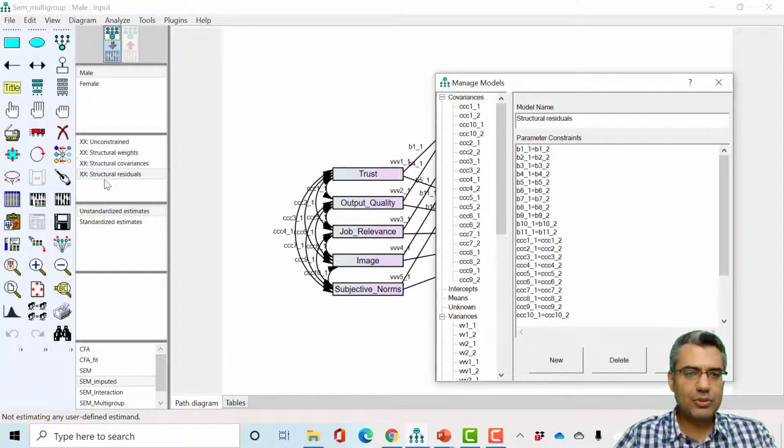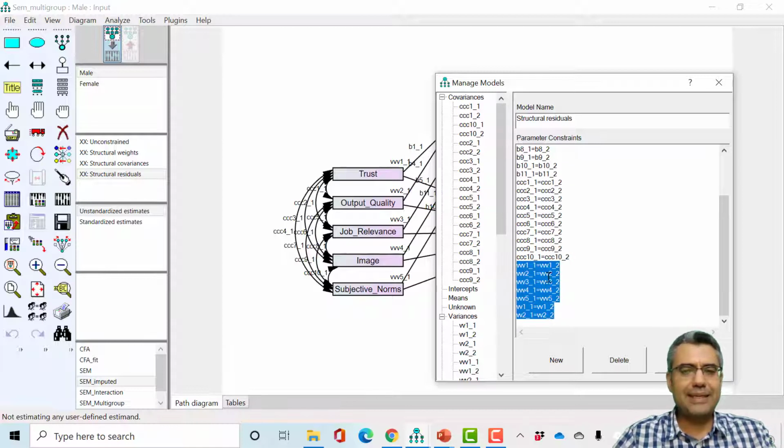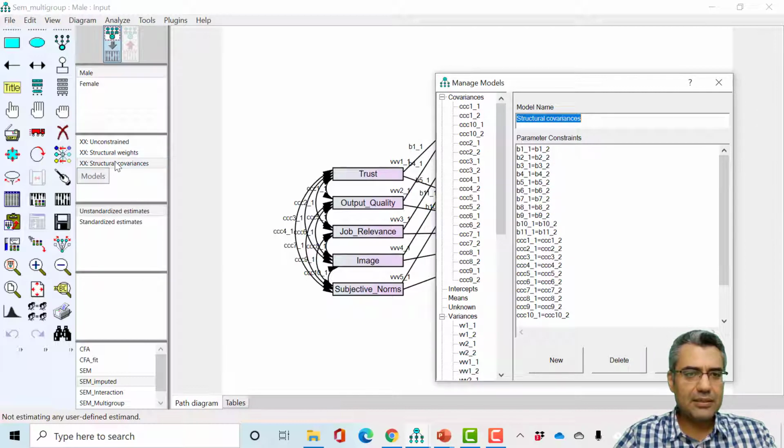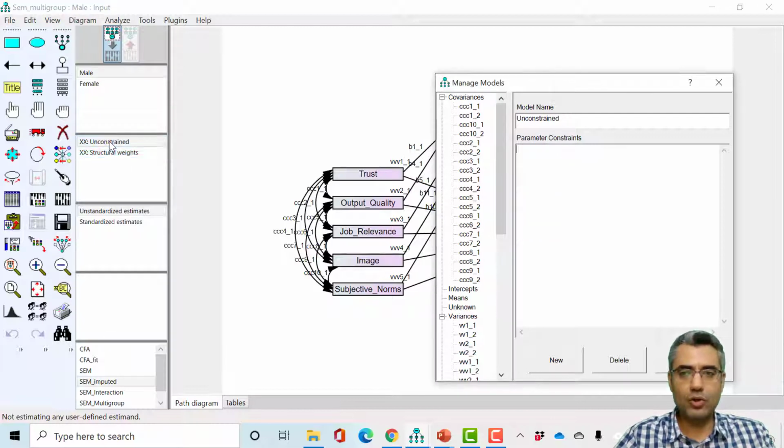And the last one, structural residuals. Again, I don't want to test whether there is any significant difference between the residuals of the male model and the female model. So actually, I don't need any of this. So what I do is delete the structural residuals. I just click delete, and then I click structural covariances, and delete it, I don't need it. So what is left is structural weights and the unconstrained model.